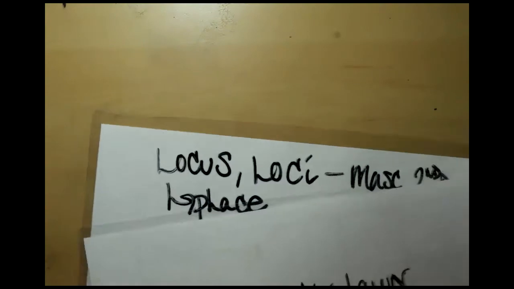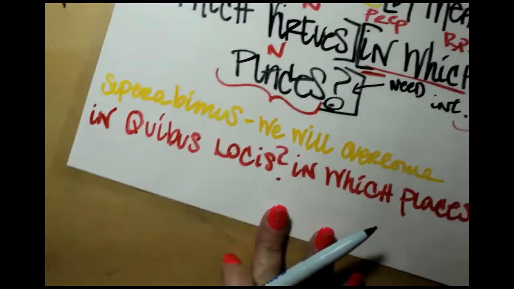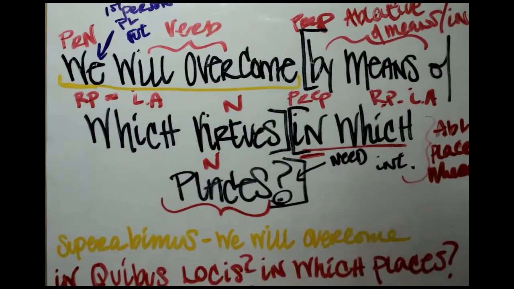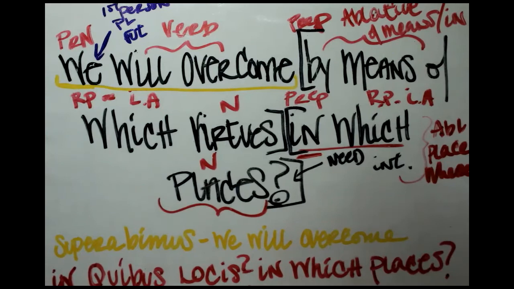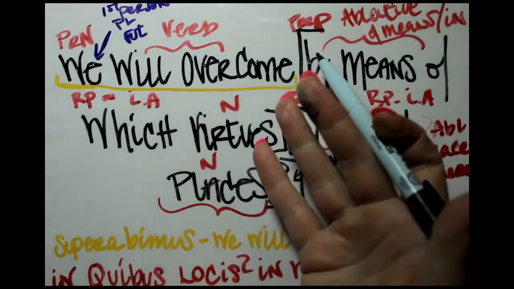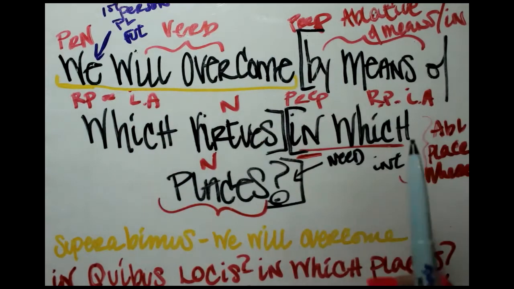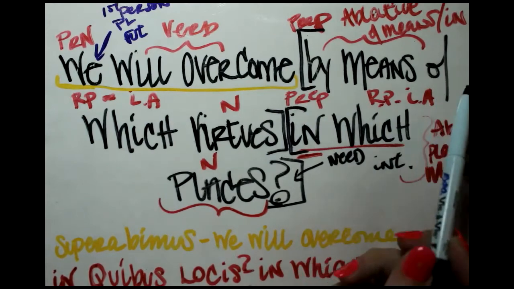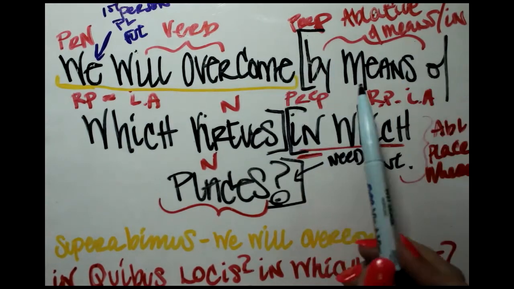There's also things like mode and manner, and that's more like an adverb. This is specifically if I am using tools to accomplish the action of the sentence. By means of these tools, these means or instruments helped me, or what I use to complete the action of the sentence. Okay, so by means of, this does not need to have anything else with it.